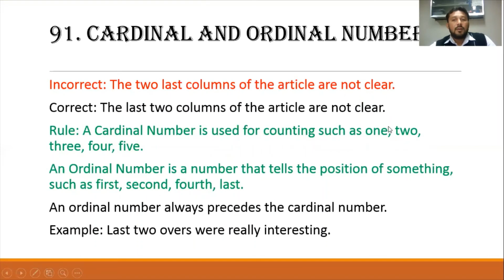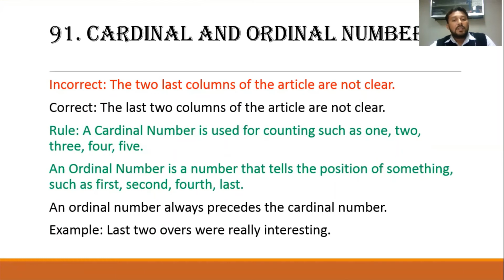Cardinal number and ordinal number. Mostly we use these numbers in mathematics, and students make mistakes whenever they use them. They mix up the cardinal and ordinal numbers, or sometimes they make mistakes in placing them properly. Like, the two last columns of the article are not clear. The correct is, the last two columns of the article are not clear.